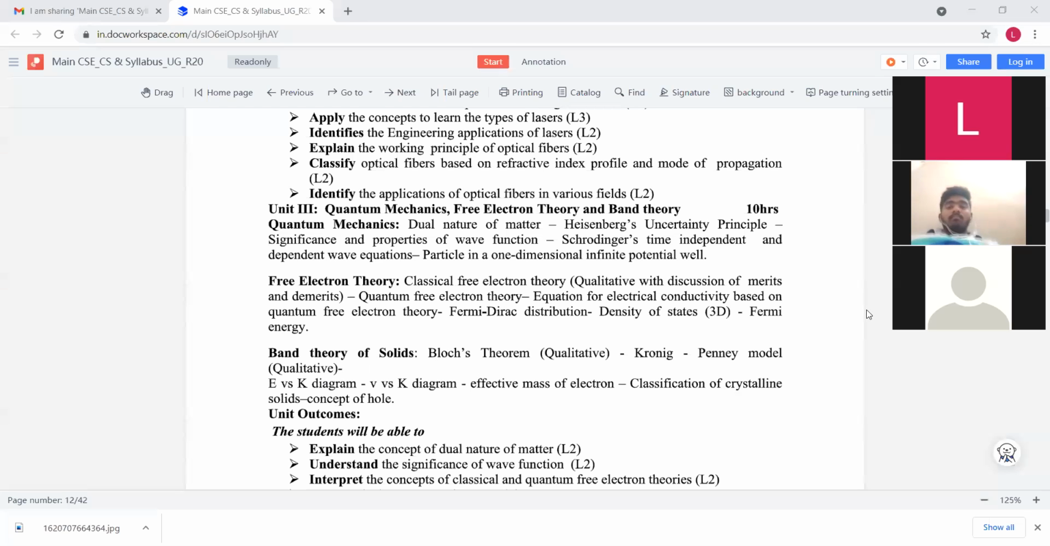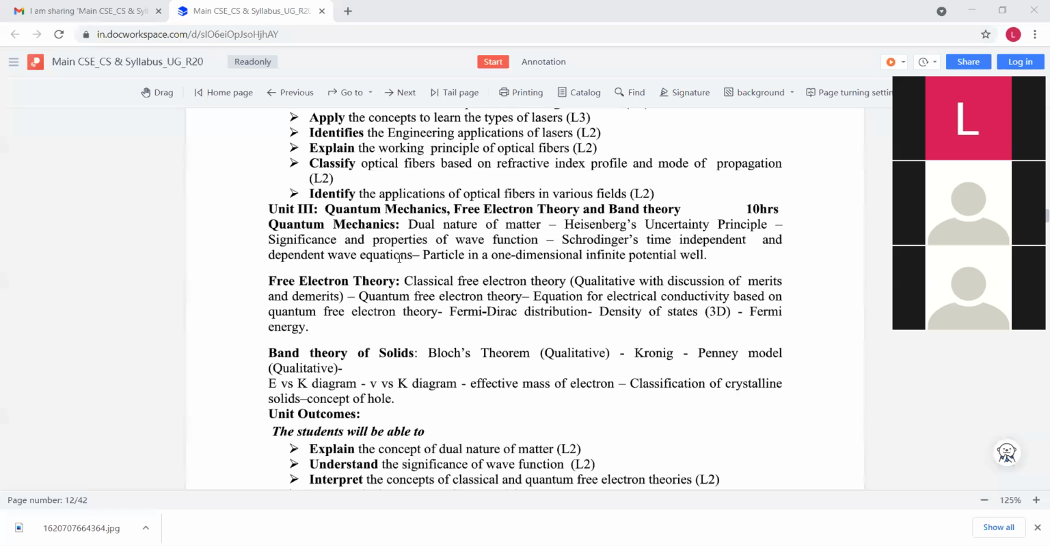So here, the first chapter, that is quantum mechanics. Here we discuss the dual nature of matter. The dual nature is nothing but a particle having both wave and particle nature. So that is called the dual nature of matter. This nature is clearly explained first by Heisenberg, based on the Heisenberg uncertainty principle.